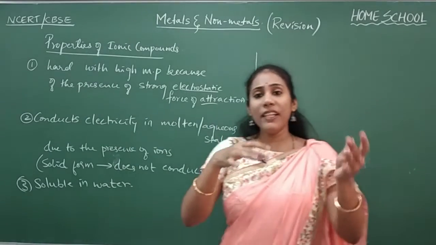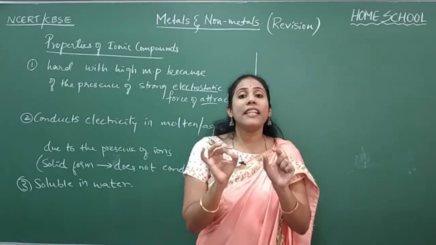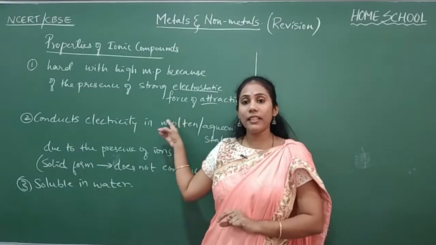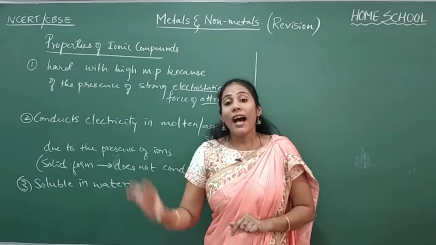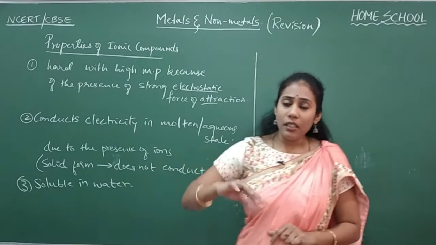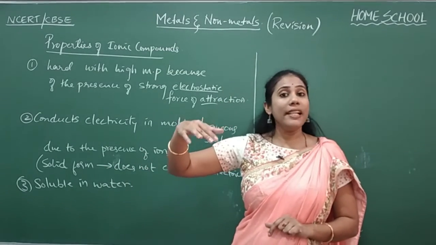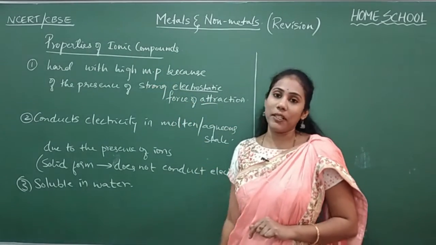Okay, so between a positive and negative ion, there is a force of attraction which we call the electrostatic force of attraction. Because of this, ionic compounds are generally very hard and you require very high temperature to melt or boil them. That's the reason I said they have high melting point.